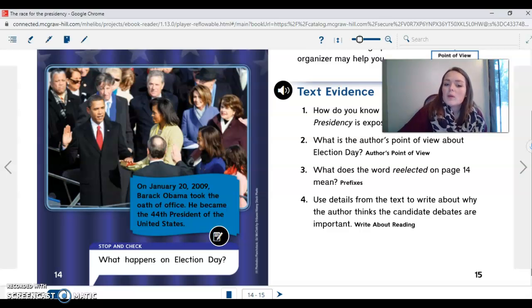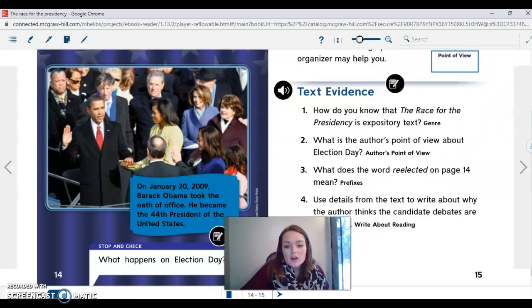Okay, really quick, I want you to think about what happens on election day. What do we do on election day? Based off of what I read to you yesterday and today, you should be able to answer these questions. How do you know that the race for the presidency is expository text? Ooh, the genre of it. If you don't know, we'll have to talk about it more. Please come to your live sessions at 11 o'clock and we can discuss it. What is the author's point of view about Election Day? What does the word re-elected on page 14 mean? And use details from the text to write about why the author thinks the candidates' debates are important.